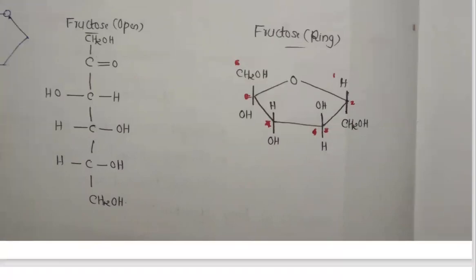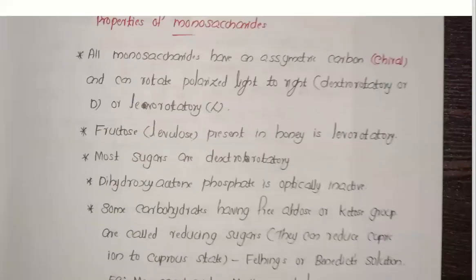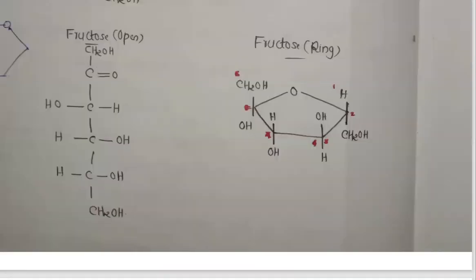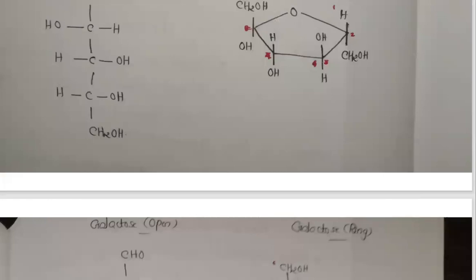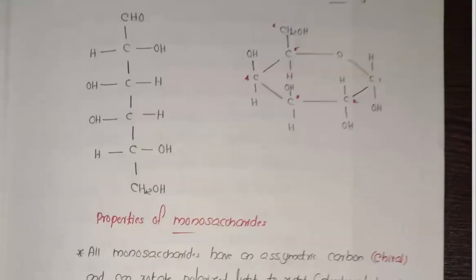Now for the next structure, galactose. Galactose also has ring structures and open structures. For the ring structure, again 6 carbon atoms are there. So you have to mention 6 carbon atoms, with the aldehyde group on the upper side and CH2OH on the lower side. So it is like glucose, but one position will be changed. The fourth position will be changed. That's the only difference. It is rotated.